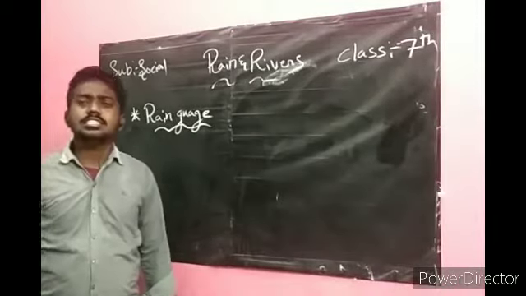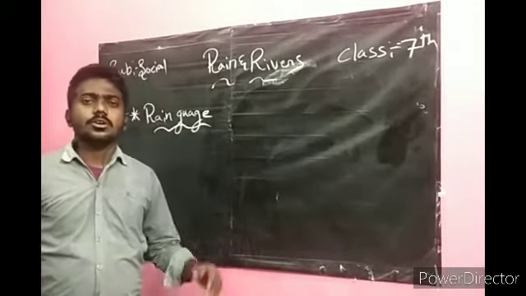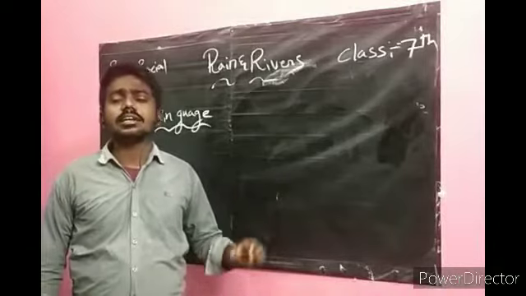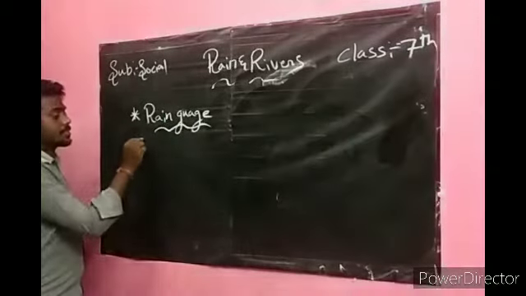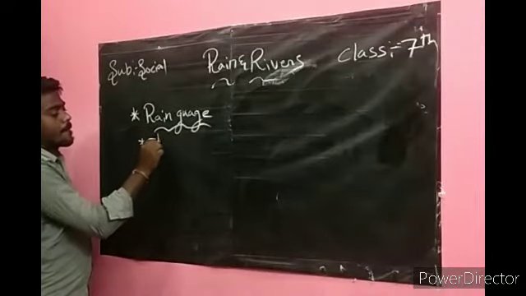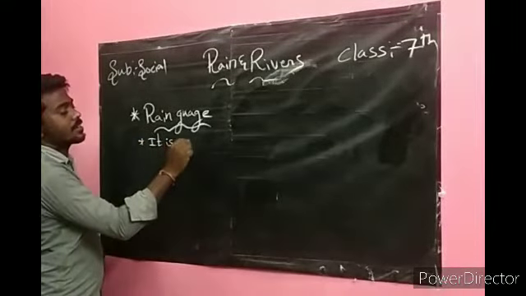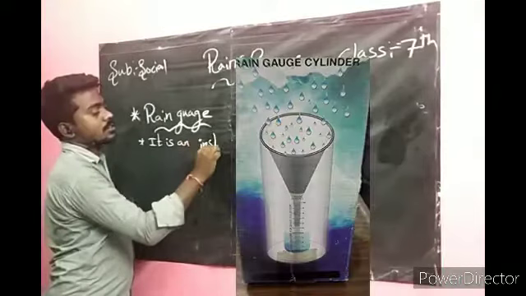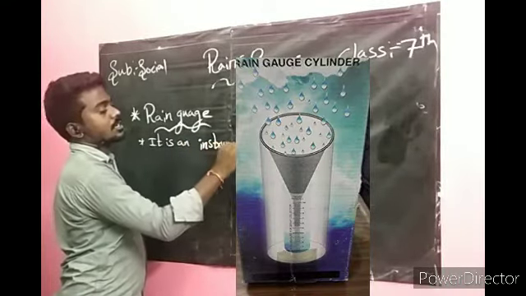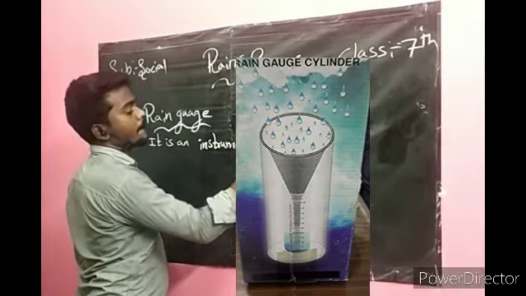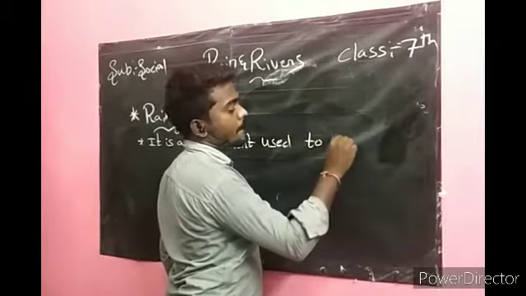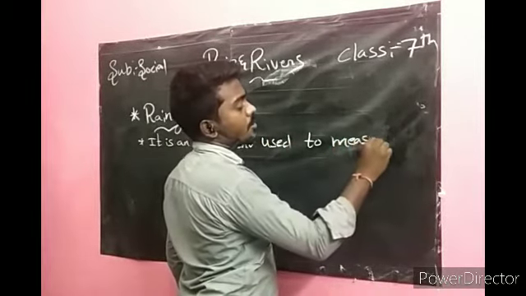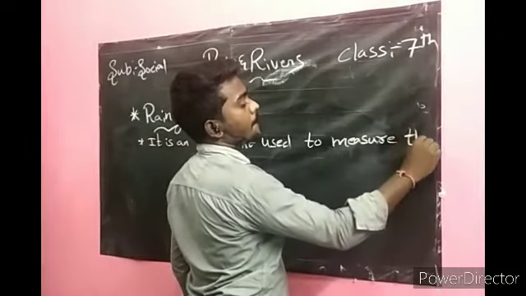It is an instrument used to measure the rainfall. Okay, very important.